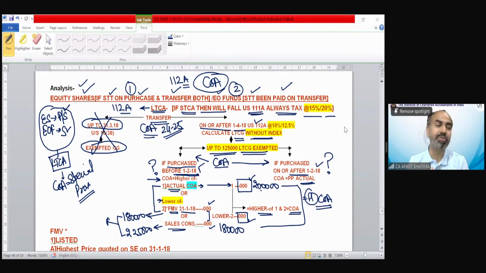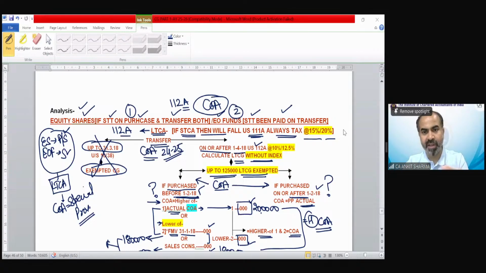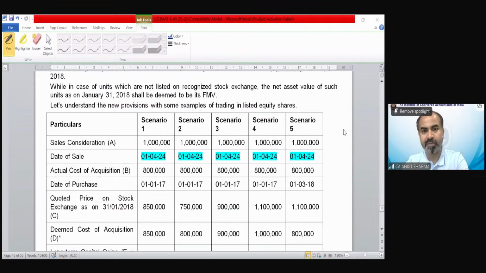a deep knowledge of the provision, he must frame a question in which shares have been purchased before 1st February 2018, and they must belong to section 112A long-term security. Only in that case will they be able to find out whether the student has deep knowledge of this provision or not. We will solve these questions. Do not worry, we will solve this provision with the help of this scenario.